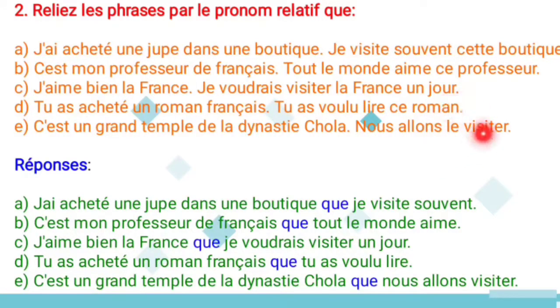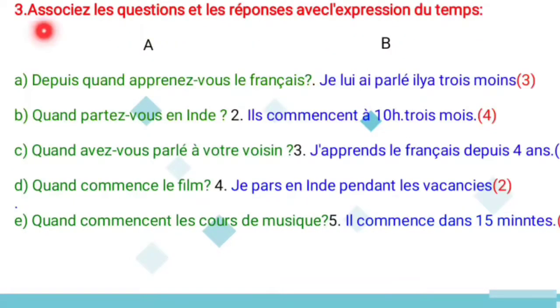Why? Because this le, it refers to what? The temple only. So that you have to remove. And the answer, c'est un grand temple de la dynastie Chola que nous allons visiter. So that we are going to visit. So this is the second exercise. You have to use the relative pronoun que. And move to the third one.